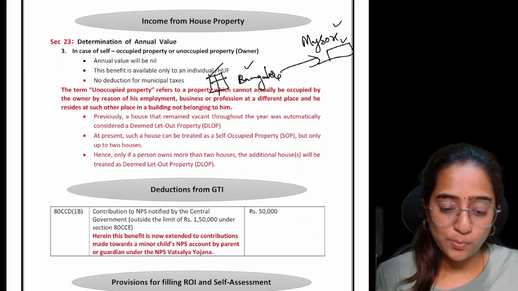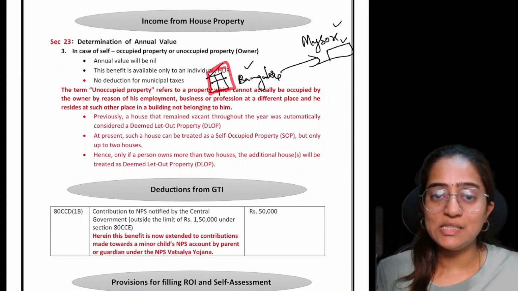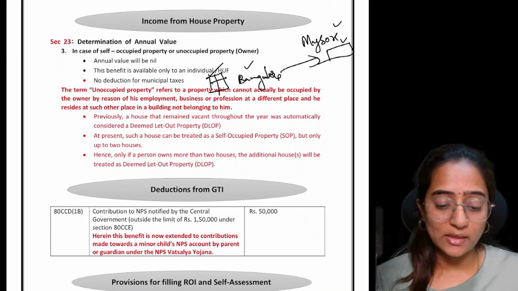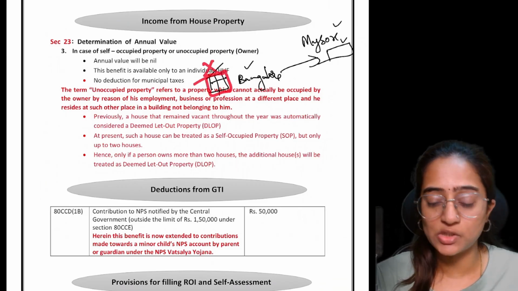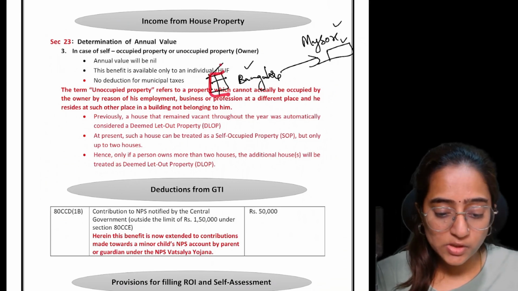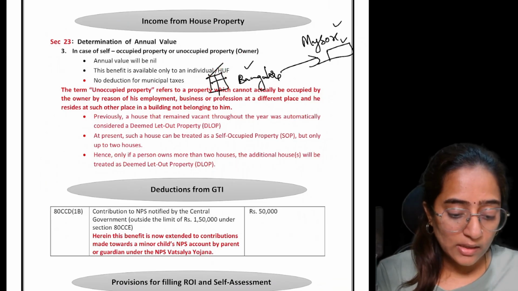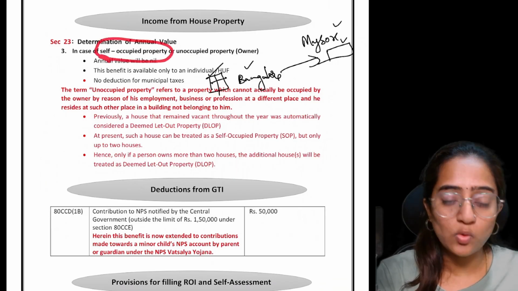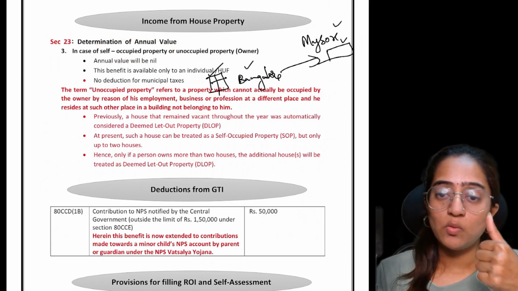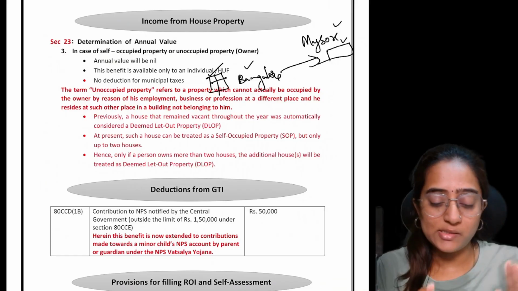Theoretically, for exam purposes, I'll tell you now. This is a property which he is not staying in, and it is left unoccupied. That is, no one has come into this property, no one is there, and he has not given it on rent. In this situation, he can call it an unoccupied property, and he can consider it as self-occupied only. The first situation which I told was a practical situation. Theoretically, what is applicable for your exam is very simple.